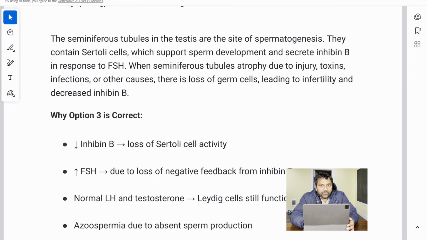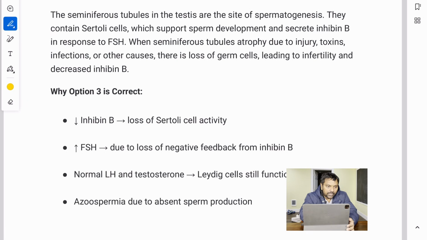Now, seminiferous tubules, what do they do? Seminiferous tubules in the testis are the site of spermatogenesis. They contain Sertoli cells which support sperm development and secrete inhibin B, in response to FSH.